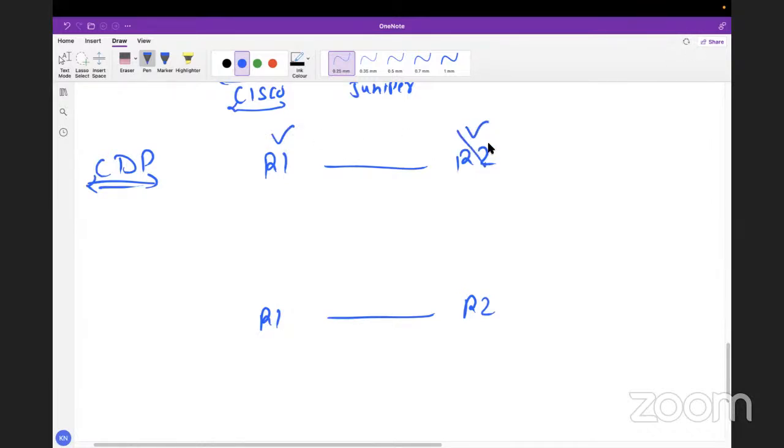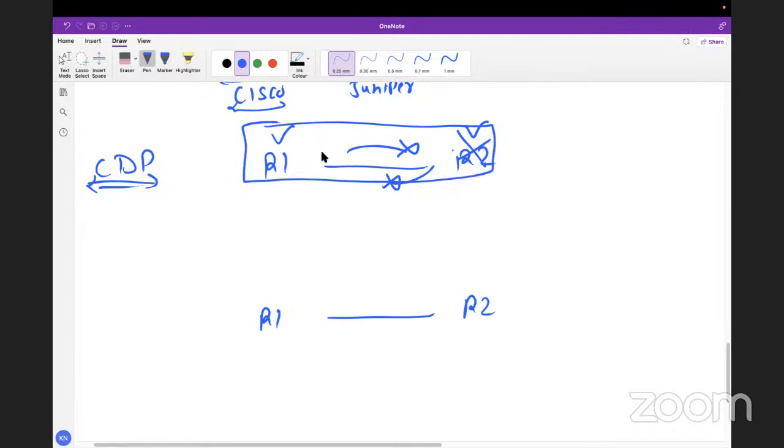If I disable it from one end, what will happen? This router will not be able to receive and will not be able to send anything. It means it is down from both routers indirectly. That's why we are saying the protocol is bidirectional. It should be configured on both ends. If it is configured only on a single end, it will never work. Both routers should have the same configuration.